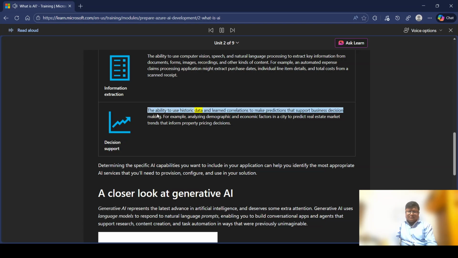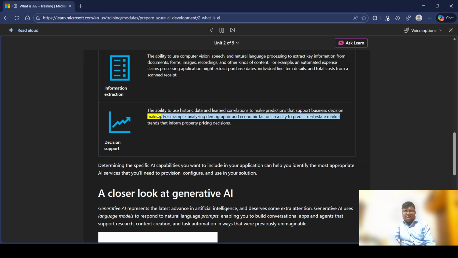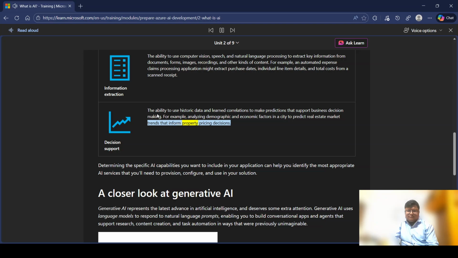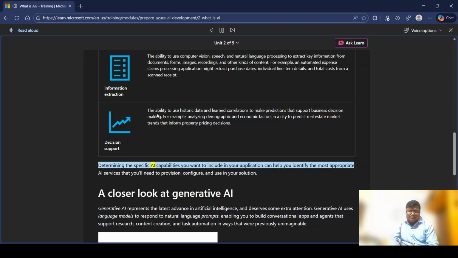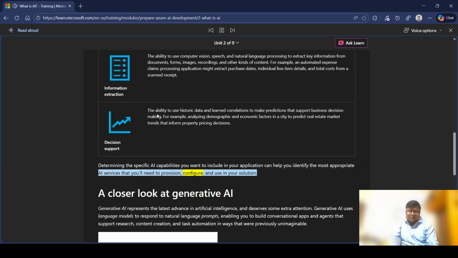Decision support. The ability to use historic data and learned correlations to make predictions that support business decision making. For example, analyzing demographic and economic factors in a city to predict real estate market trends that inform property pricing decisions. Determining the specific AI capabilities you want to include in your application can help you identify the most appropriate AI services that you'll need to provision, configure, and use in your solution.